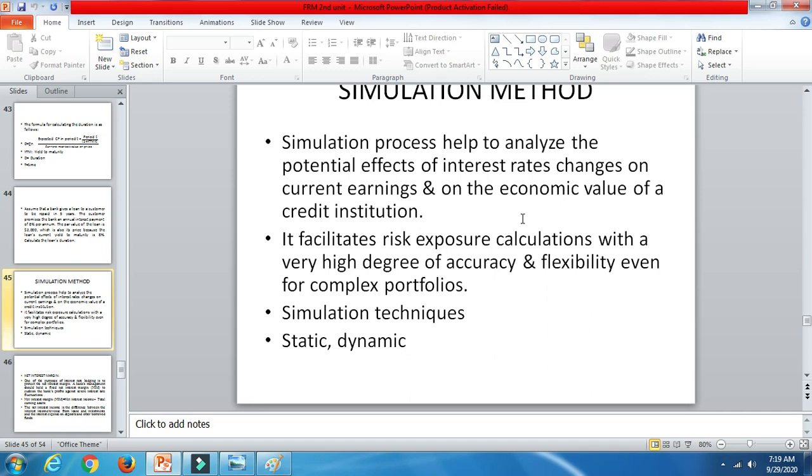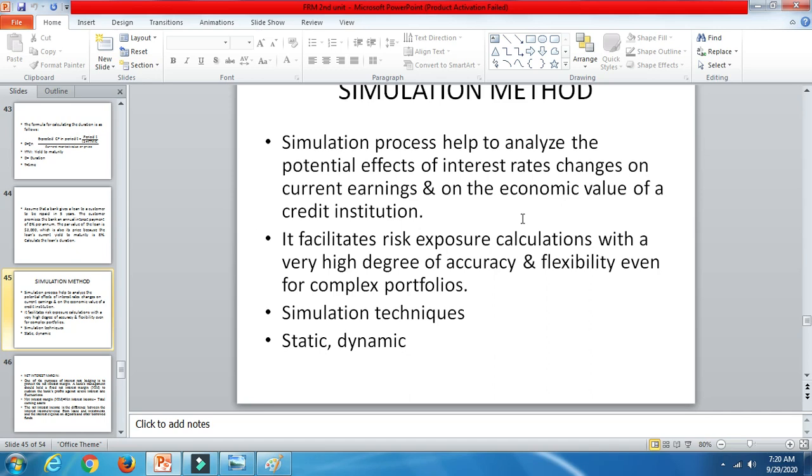That is nothing but, in terms of capital assets, how they are affected, which will be measured in the simulation. The main difference between the economic value and the above duration approach is that simulation includes all future cash flows that are currently known. So it facilitates risk exposure calculations with a very high degree of accuracy and flexibility, even for complex portfolios. Complex portfolios means the combination of securities you're choosing.